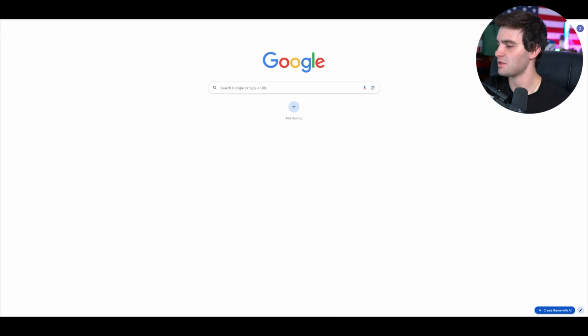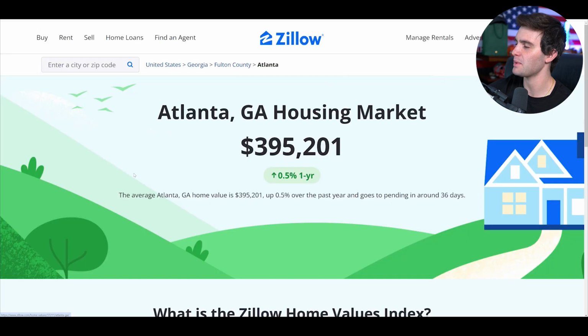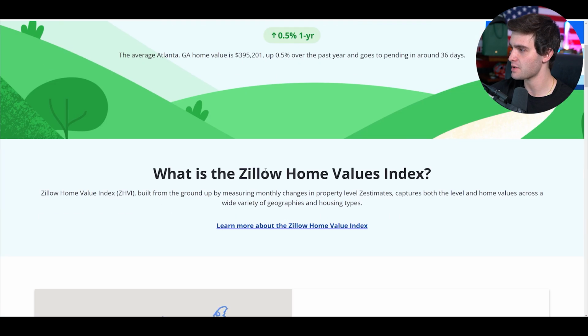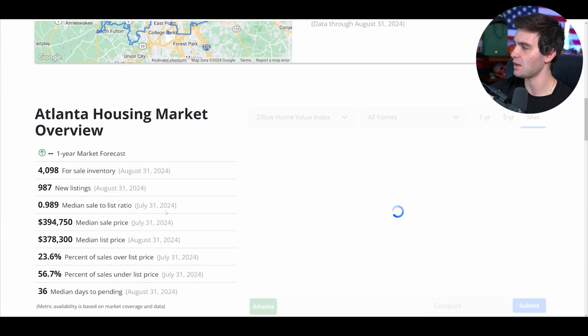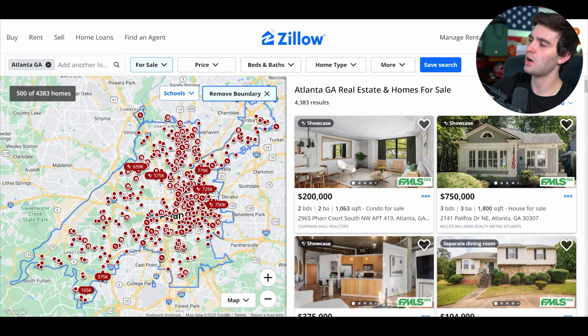So what I'm gonna do is get another tab and just search Atlanta median home price, and let's pop up what Zillow says. Now, according to Zillow's data right here, the average price in Atlanta is $395,000. And this is just for this area. You get a little overview and they give you little charts and things like that just to show you exactly the data that we need to know. So now we're equipped with that.